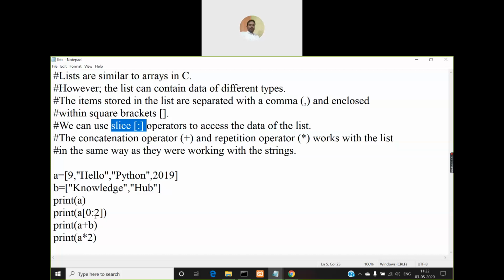What it does is, you know what is the meaning of slice in general. So it does the same operation. If you look at the output, then you will understand. So let me show you the output.